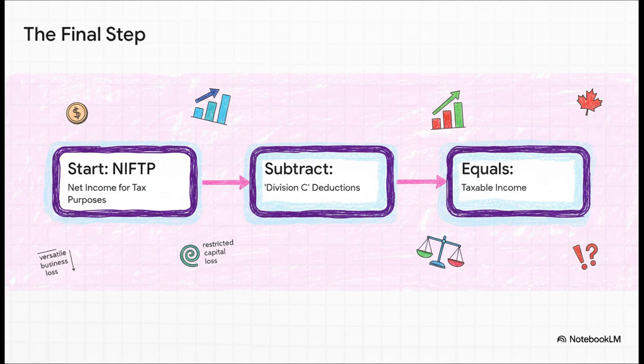So just to finish the picture, that net income for tax purposes number we've been calculating, that's the big one. It's the foundation of everything. From there, a few other specific deductions are subtracted to get to your final taxable income, and that's the number your tax rate is actually applied to. But really, all the heavy lifting, all the real sorting, is done by that formula we just decoded.